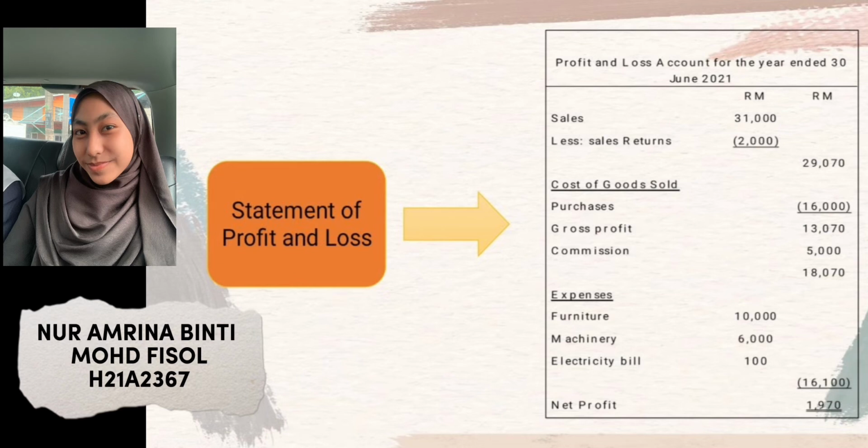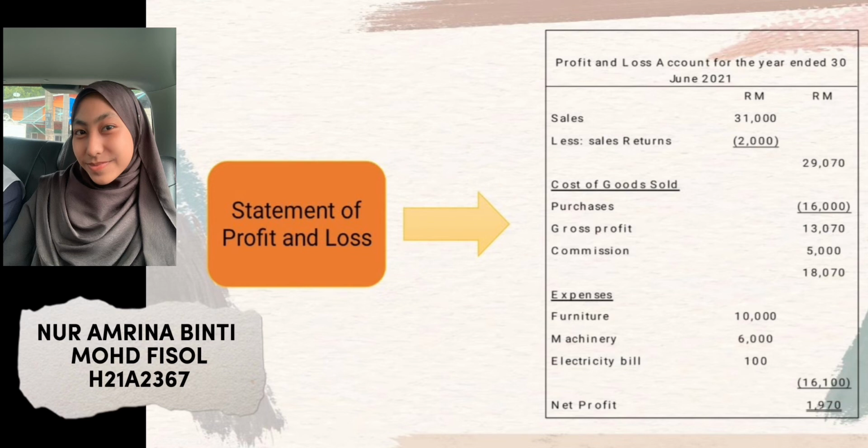For the cost of goods sold, the item is purchases 15,000. When we want to get the gross profit, 29,017 minus 15,000 and we get 2,017 for the gross profit, plus commission 5,000